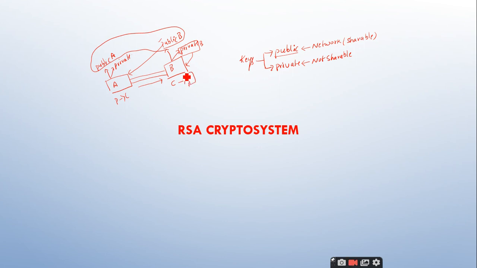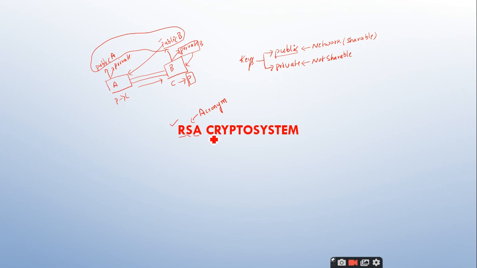But the first and foremost thing we are going to discuss in this session is the RSA crypto system. So RSA is an acronym. We know what an acronym is: a word that is formed by combining the first letters of different words.